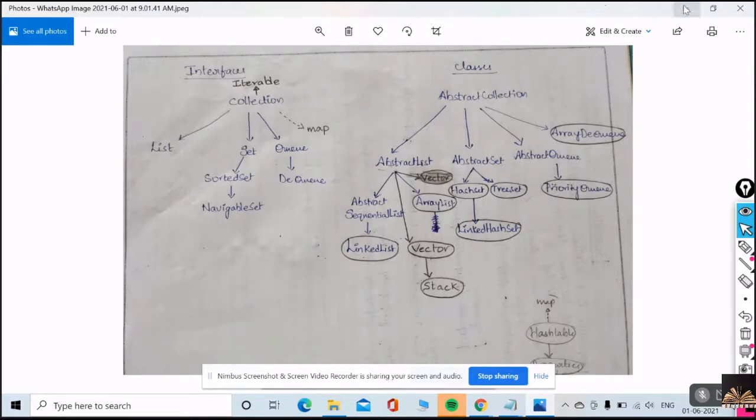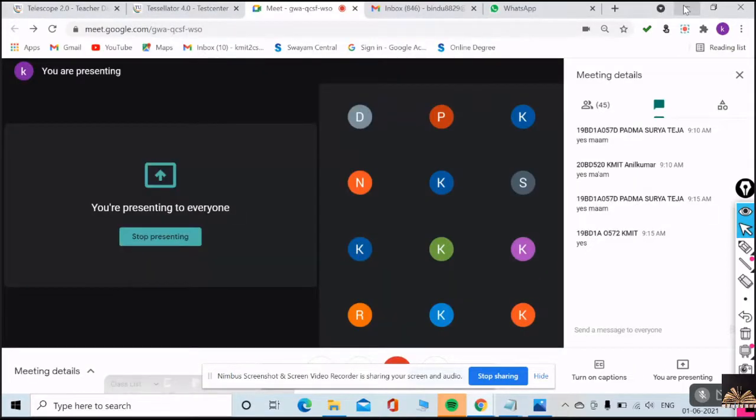Look at your chat box. I said a collection only allows objects, but I want to add some primitive. How can I add that? Very good, make it an object. How can I make it an object? We discussed some concept in unit 2 last. What is that? How can I make any primitive an object?